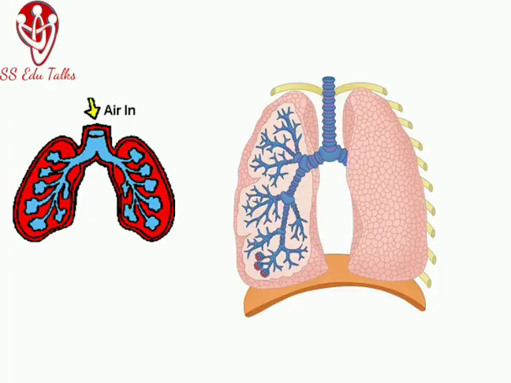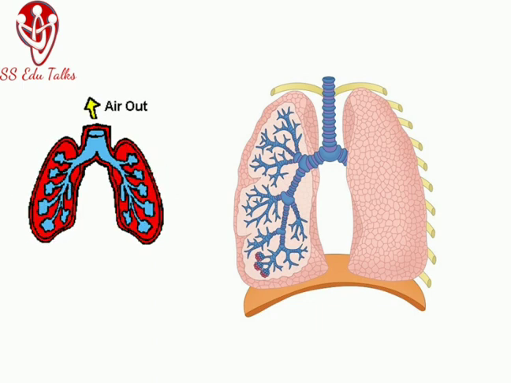Basically, we have a trachea. The trachea helps to inhale and exhale the air, and the trachea divides into two bronchi, and each bronchus enters into each lung, that is the right and left lungs. The bronchi divide into certain branches, and at last they end up in a balloon-like structure, or a bunch of grape-like structures, called alveoli.